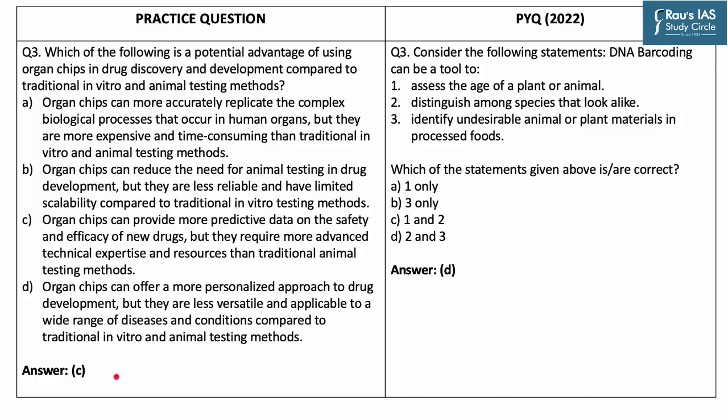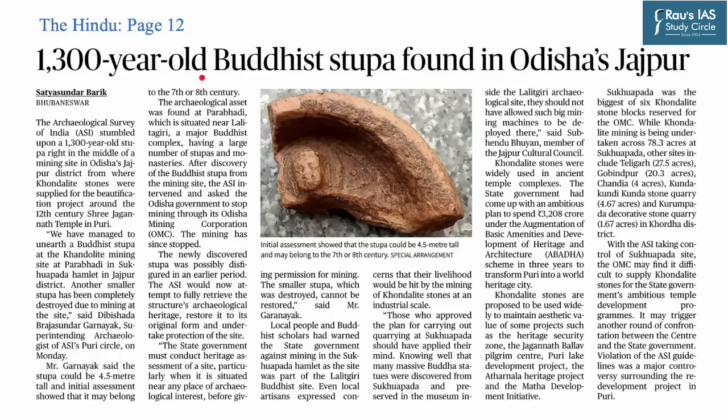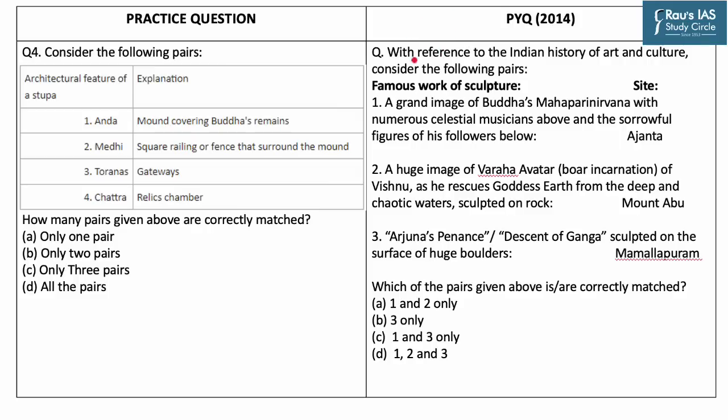So the correct answer to our question is option C and the correct answer to the UPSC previous year question is option D. So our next practice question is based on this particular article which appeared on page number 12 of The Hindu. As per this article, the Archaeological Survey of India has found a 1300-year-old Buddhist stupa in Jajpur district of Odisha. So this article is important under religious architecture. On a similar theme, we found this particular question in the year 2014.